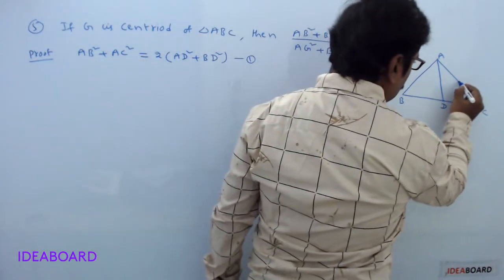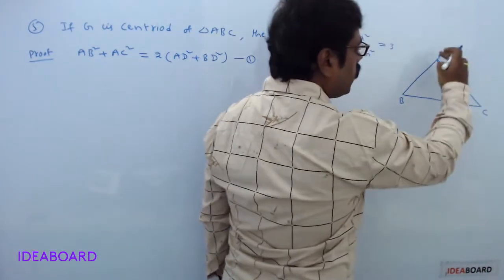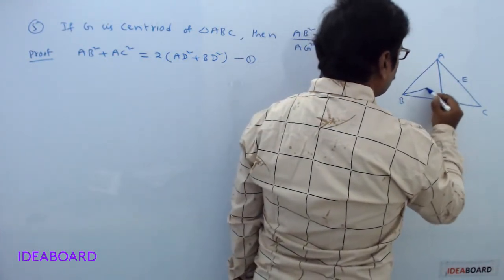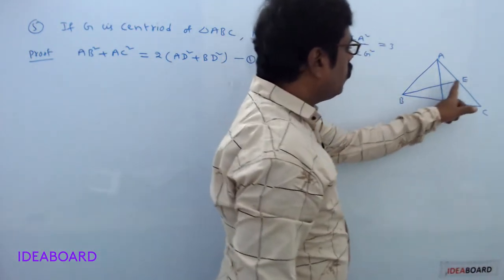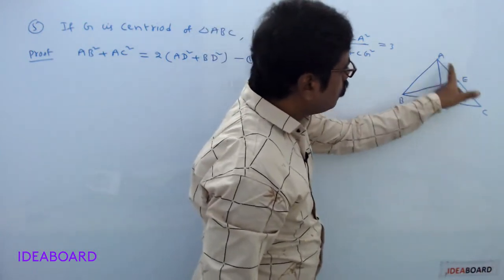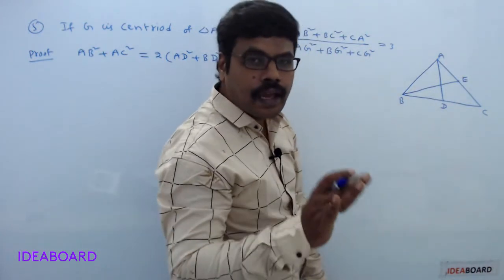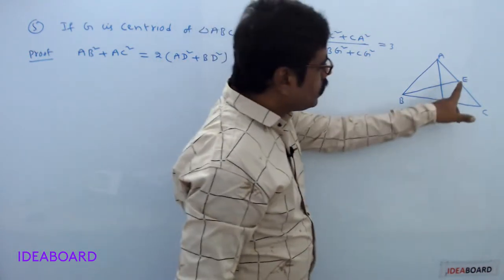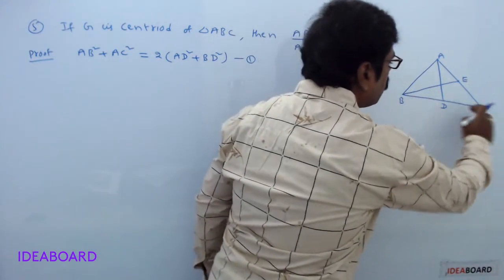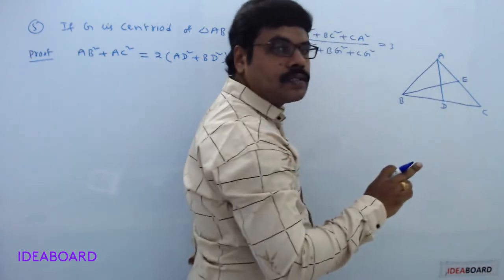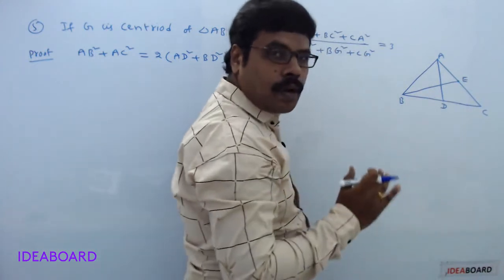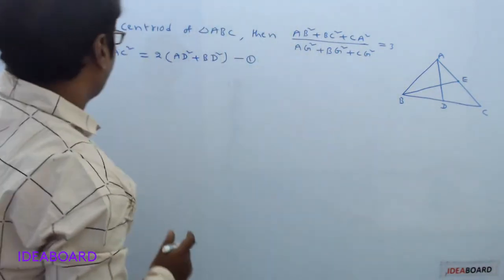Suppose E is the midpoint of the side AC. Now join the points B and E. Now this is the median passing through the vertex B. Here E is the midpoint of the side AC. Again from Apollonius theorem, if E is the midpoint of side AC, then BC square plus BA square equals 2 into BE square plus CE square. So apply Apollonius theorem once again.